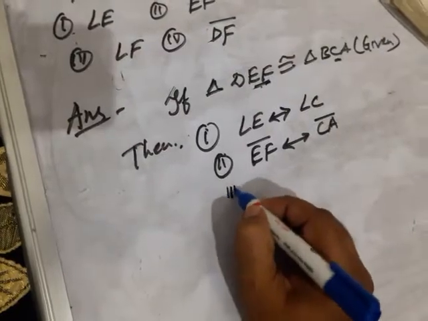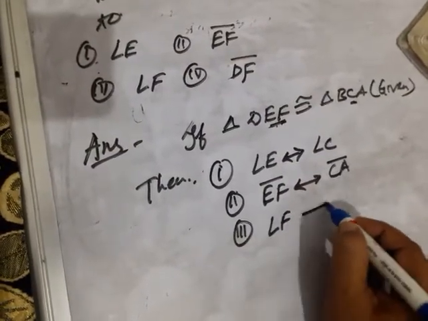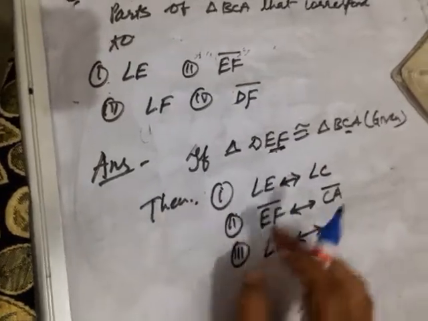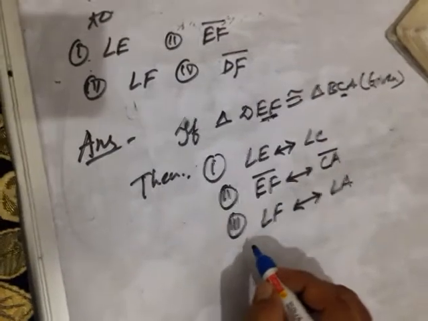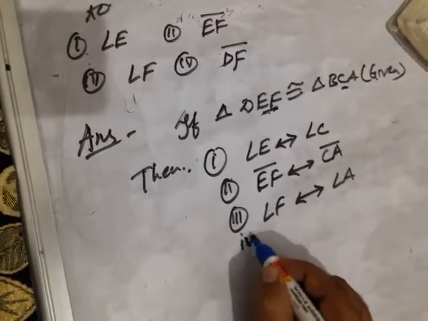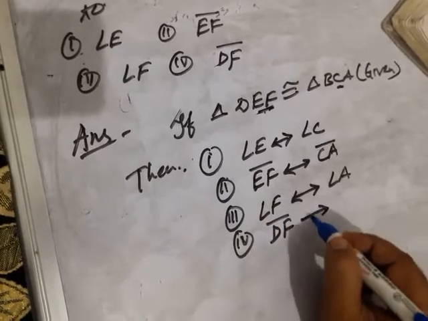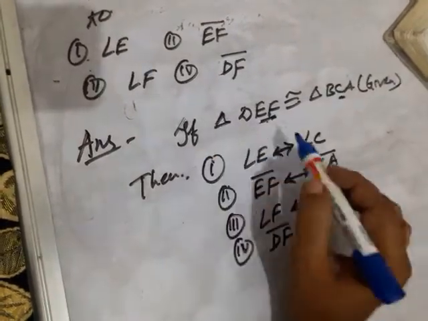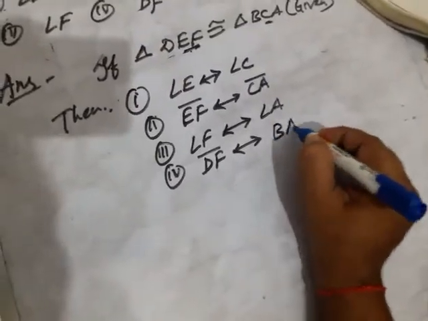And what is the third part, children? Third part is angle F. Angle F corresponds to angle A, clear? And the fourth part, what is the fourth part? That is DF. DF corresponds to BA, first and last.